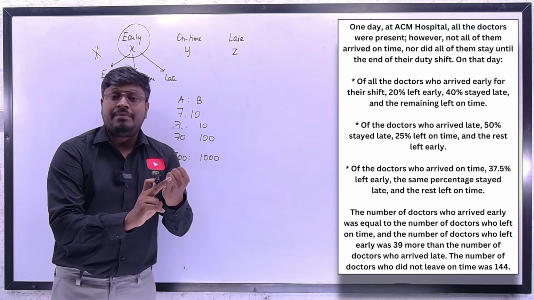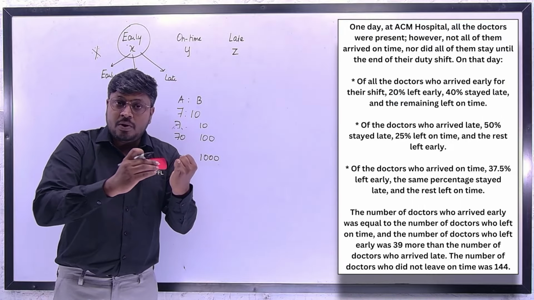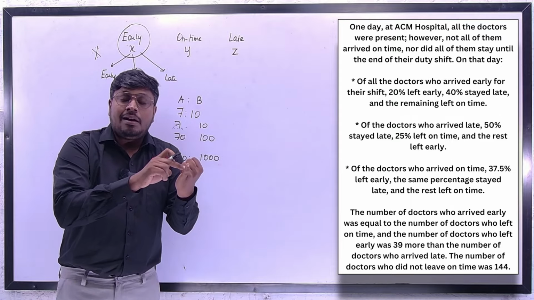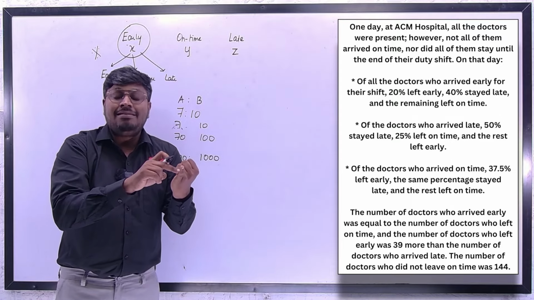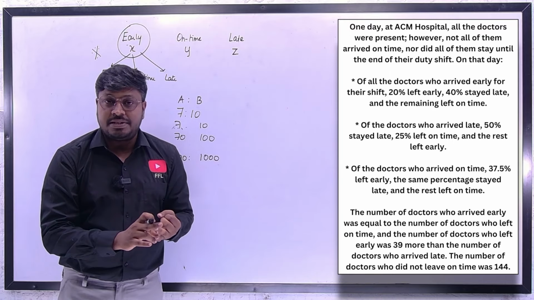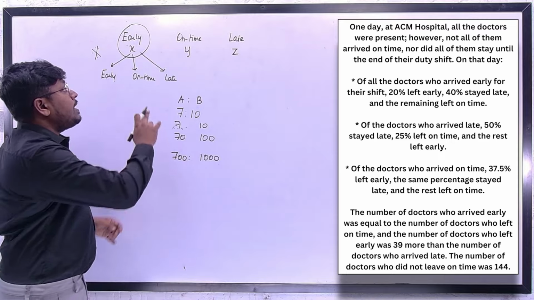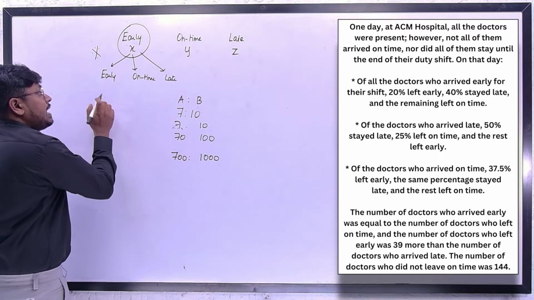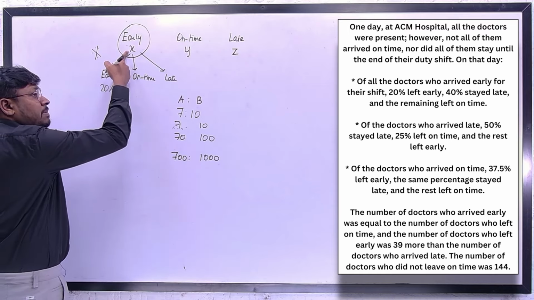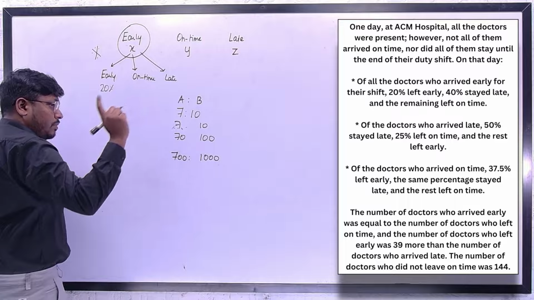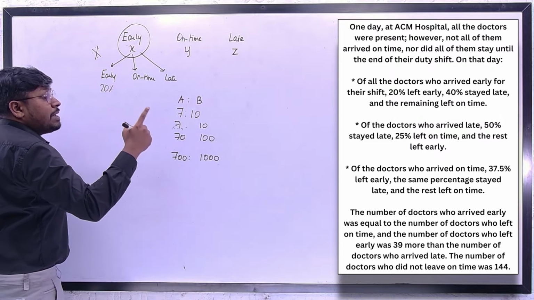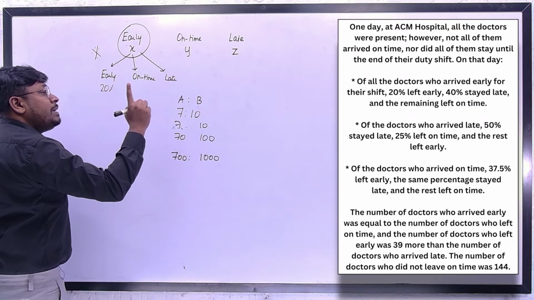If you are going to assume some value, and based on the value find all the remaining ones, make sure the assumed value is such that the final answer we calculate should not be a decimal point value, and we should not get a fraction. So just listen here. If I fix the early as x, we have to find 20%. Yes or no? 20% of this number is definitely a fraction, because if you find 20% of x, you will get 1 by 5. So I don't want the answer to be in a fraction.